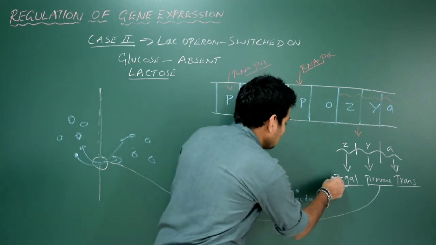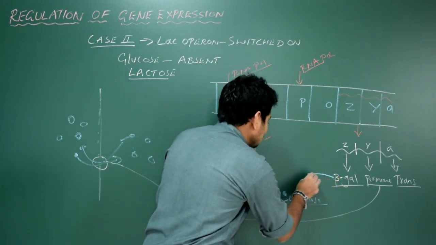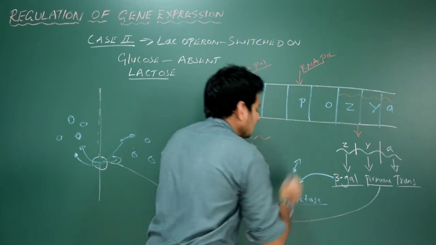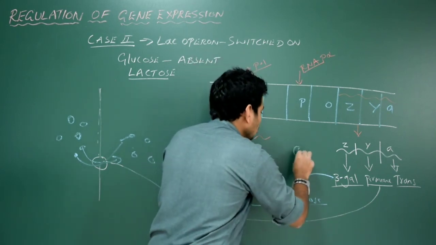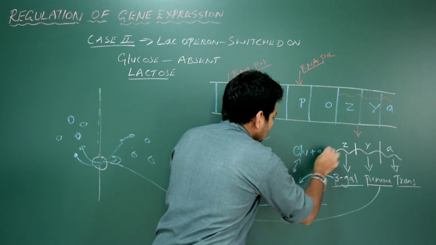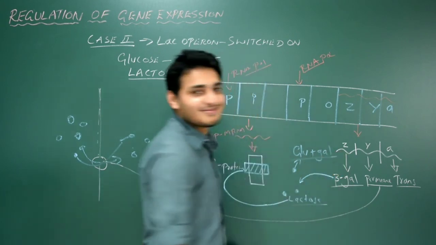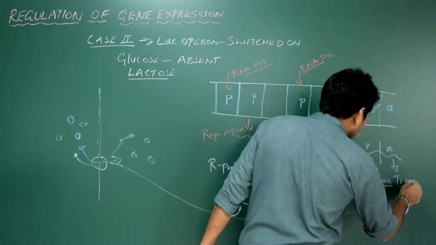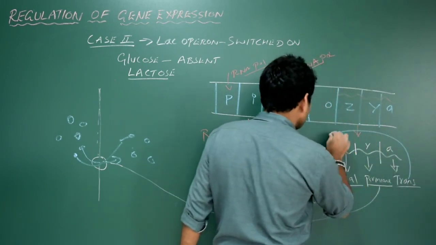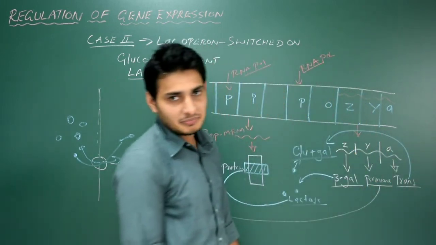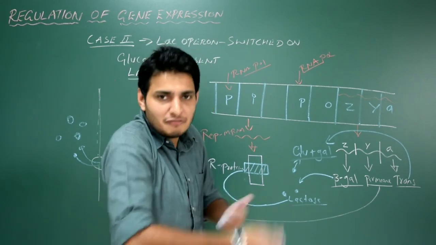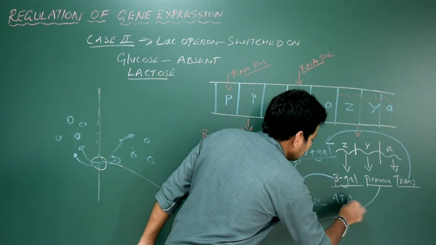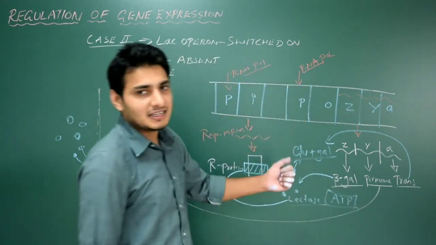So what's going to happen? The beta galactosidase enzyme will now encounter each lactose and break them, that is hydrolyze them into glucose and galactose. Got it? Okay. Whereas transacetylase will bring the acetylation of this beta galactoside, like that. So it has got different specific function. And finally ATP is synthesized. ATP is now synthesized. That's how the bacteria is getting energy.